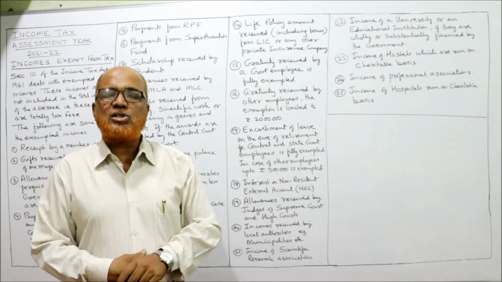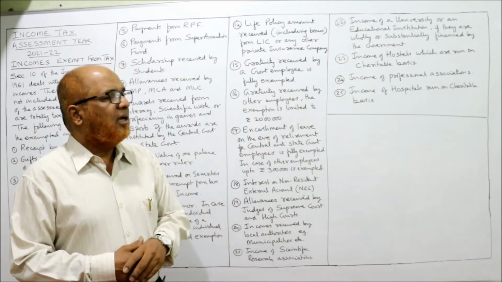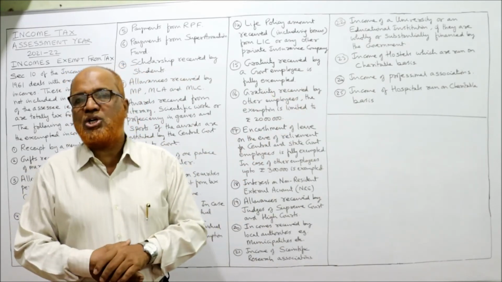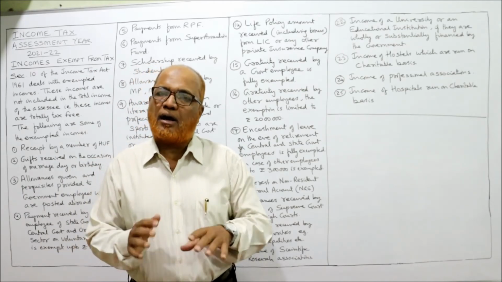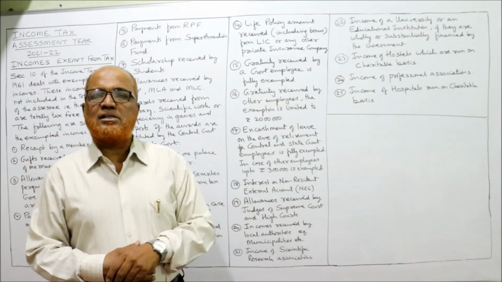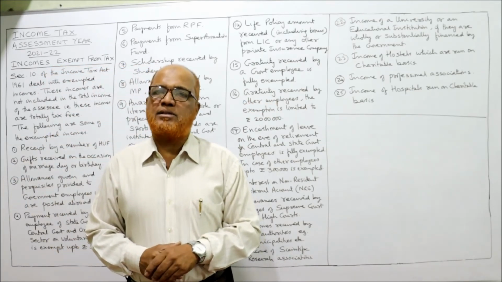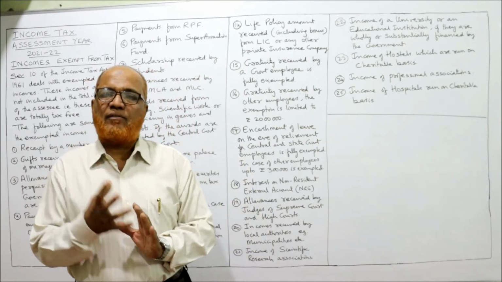Next one, income of hostels which are run on a charitable basis, exempted. Income of professional associations like ICAI, the Institute of Chartered Accountants of India, is completely exempted from tax. Then income of hospitals run on a charitable basis. So these are the incomes. 25 examples I have taken.